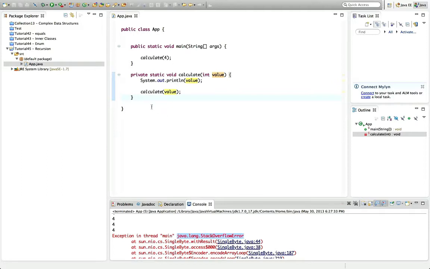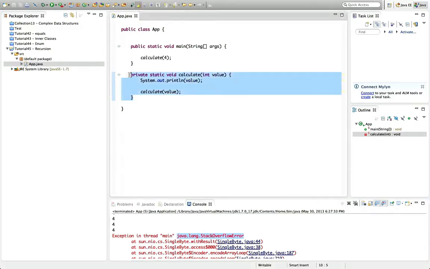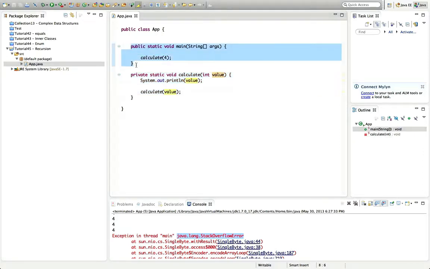And what this is: when you call a method from within another method, like here we're calling calculate from within main, there's a special area of memory in the Java virtual machine called the stack, and the stack is used for local variables and for remembering which method called which method, so we know where to return after the method is called.